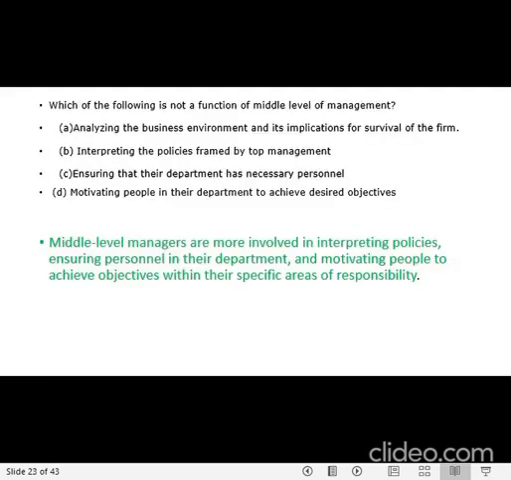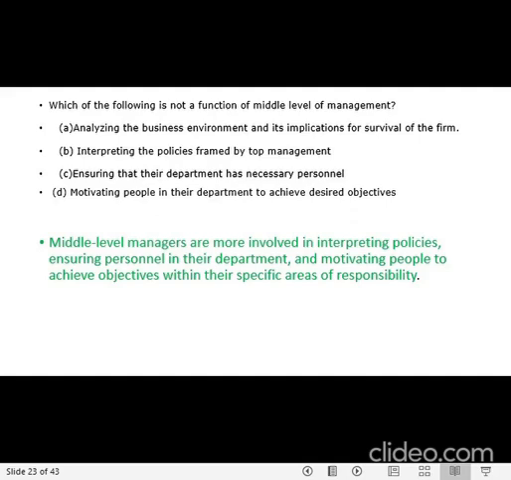The next question, which of the following is not a function of middle level management? So if you see middle level managers, they are the supervisors, the heads of the departments, where they talk about the policies, where they ensure that everything goes well in the department.